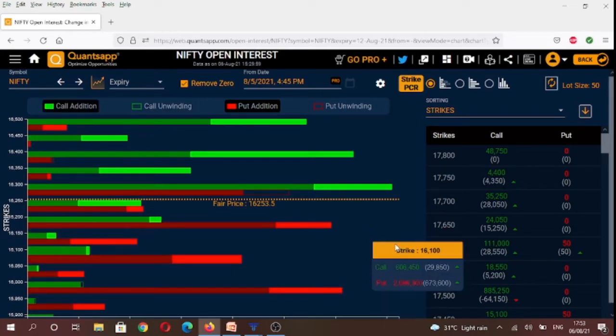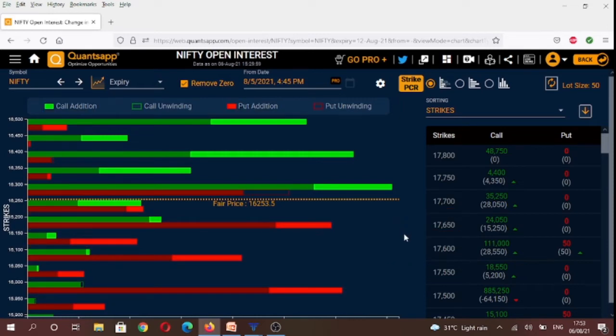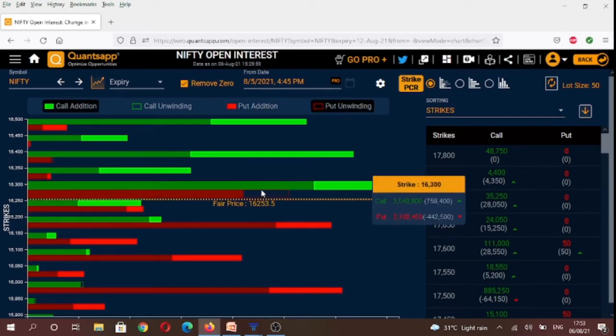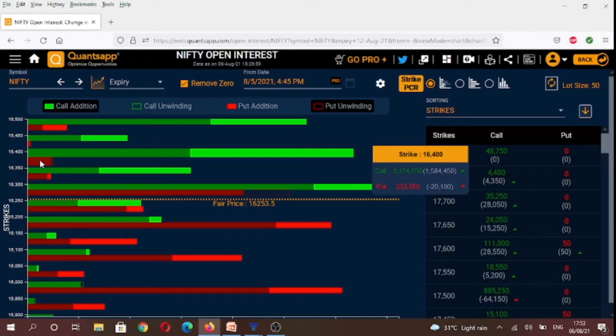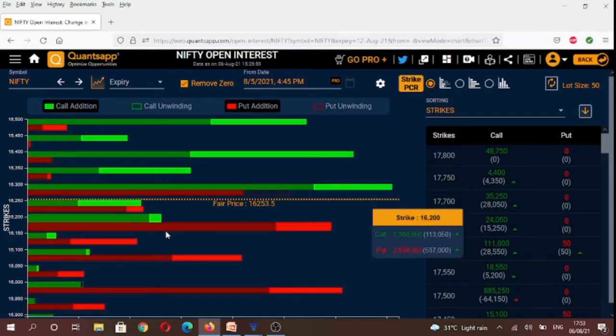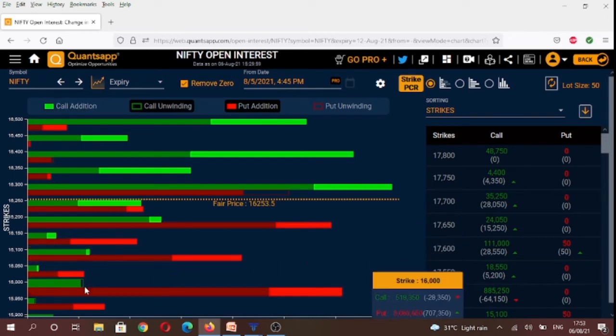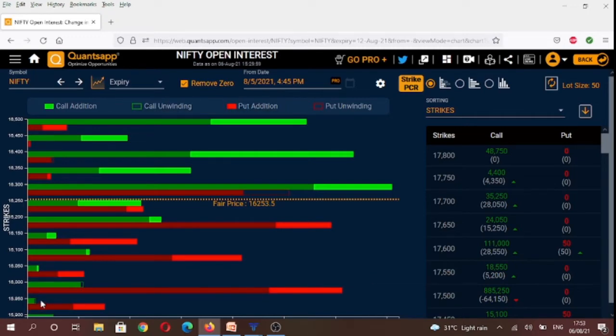And if you were to see what happened intraday on Friday, you will see that the open interest decreased in 16,300 put strike, 16,400 put strike. And if you see the call strikes, you will see that open interest reduced in 16,000 call strike and 15,950 call strikes.